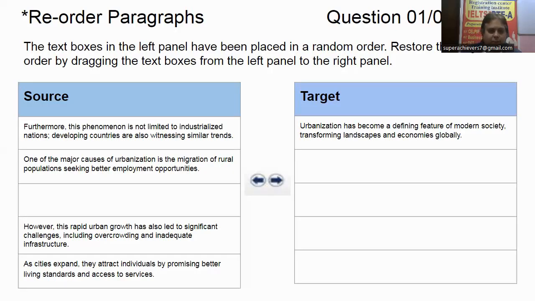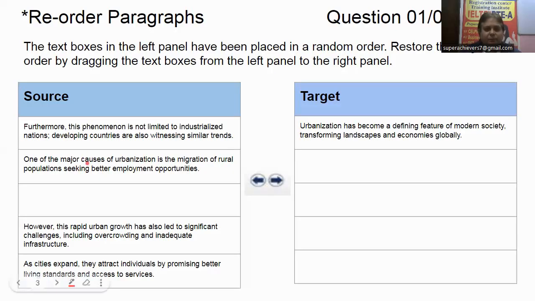So again, after that, they are saying, however, the rapid urban growth has also led to significant challenges. Again, this is not linked with the introduction. As cities expand, they have attracted individuals by promising better living standards. Again, this is not associated with our introduction of urbanization.